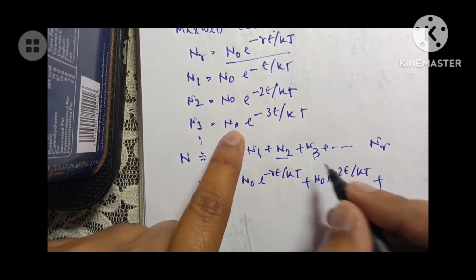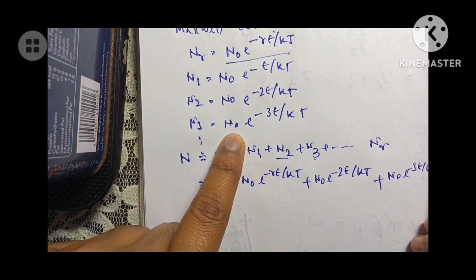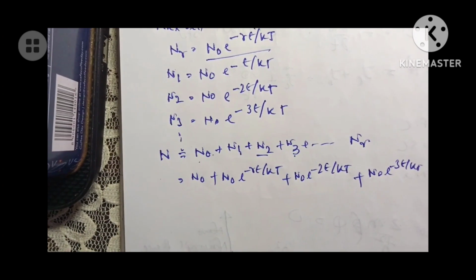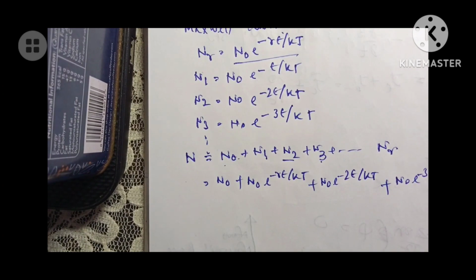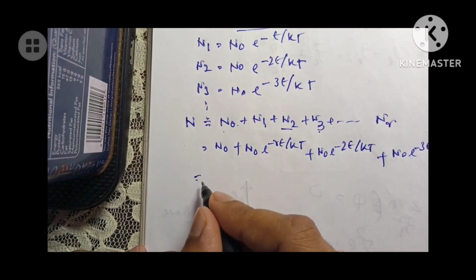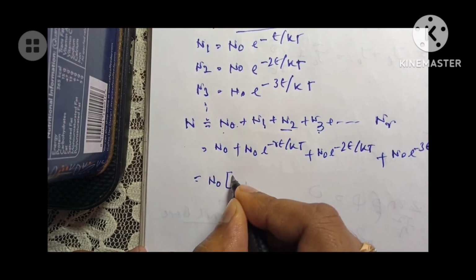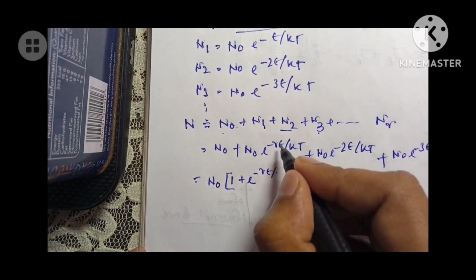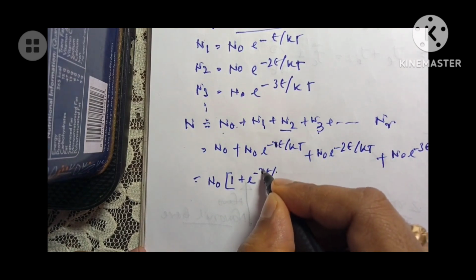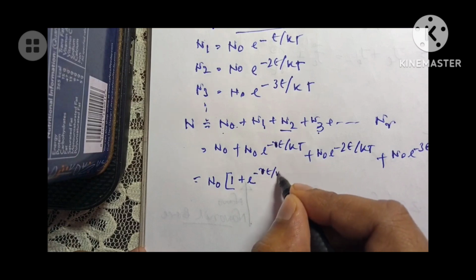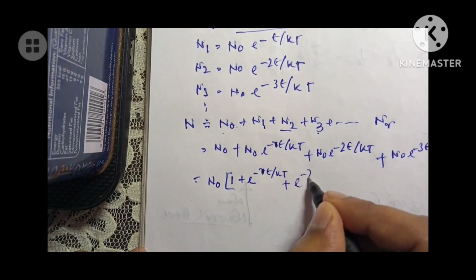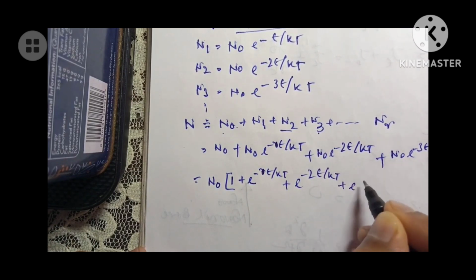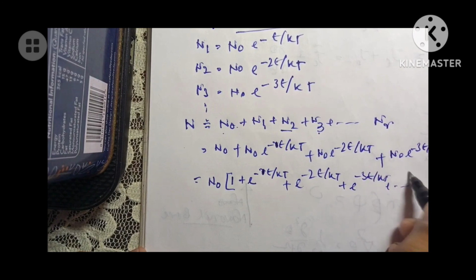We can replace n3 by this term, and so on up to nr. Now if I take n0 common, what will we get? 1 plus e to the power minus epsilon by kT, plus e to the power minus 2 epsilon by kT, then e to the power minus 3 epsilon by kT, and so on.